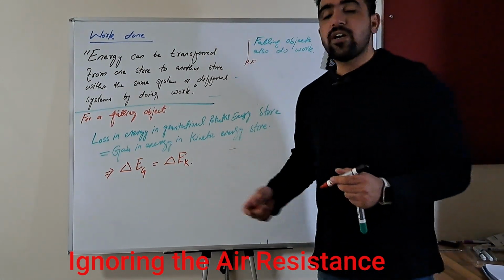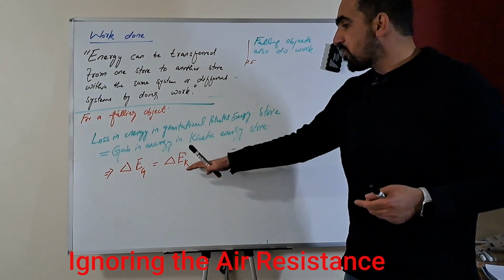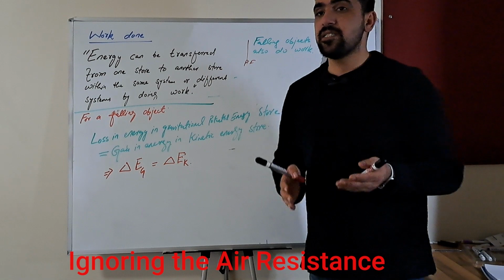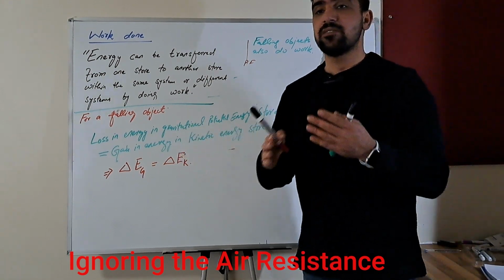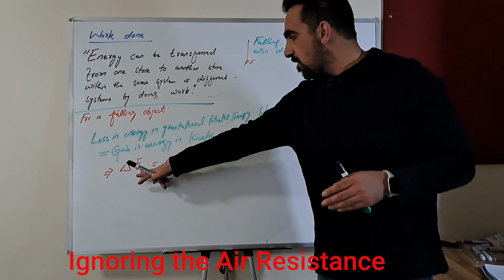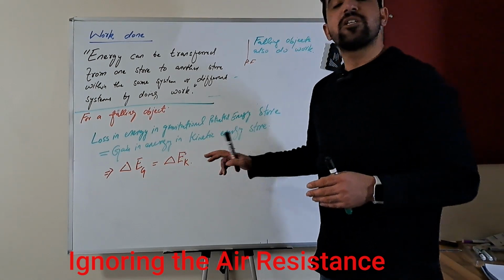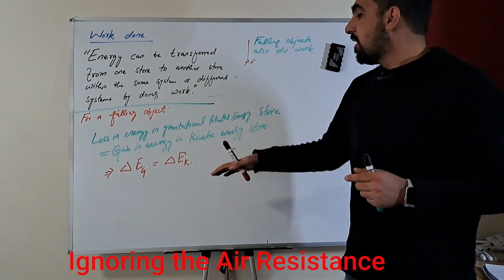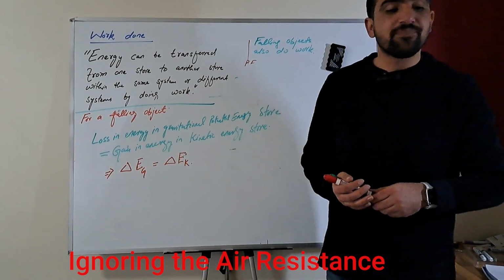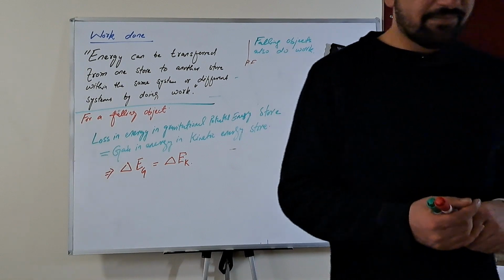This is one of the most important equations related to energy transformations when we are talking about energy or work. So loss in gravitational potential energy is always equal to gain in kinetic energy.